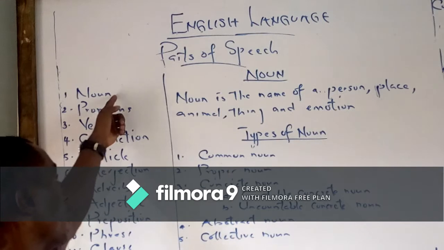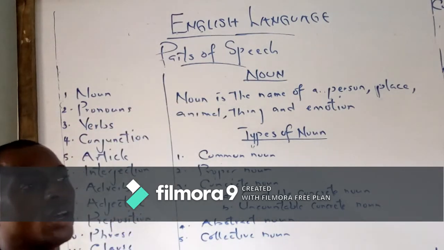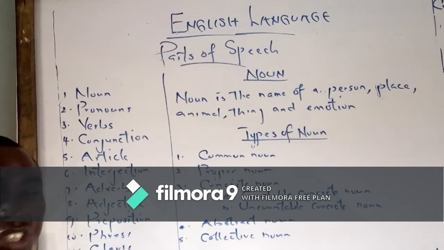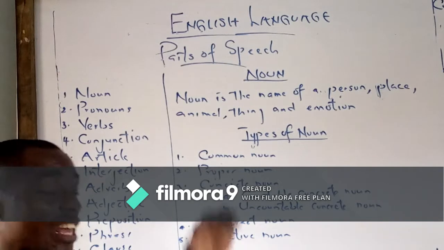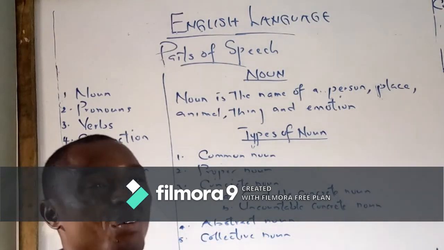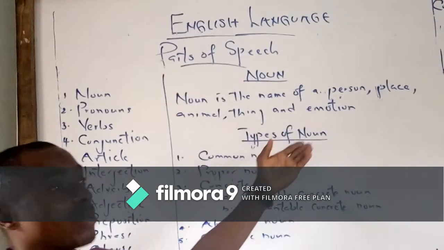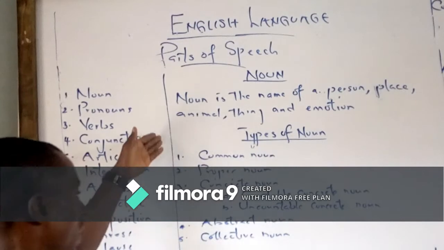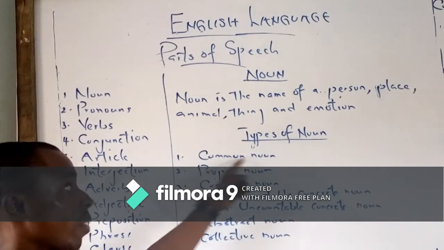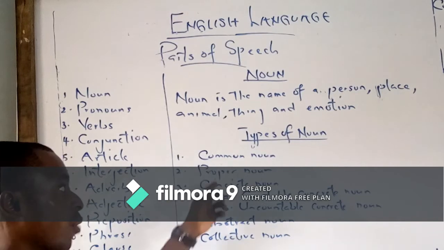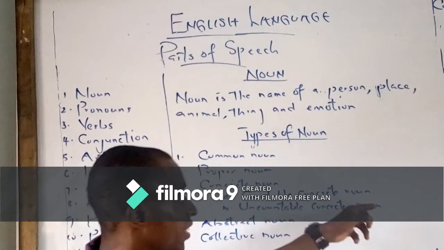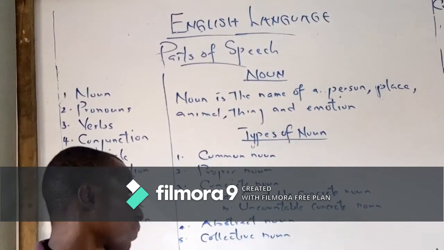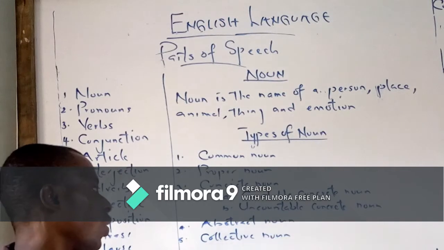So, what to start with? The first one, noun. A noun is simply the name of a person or a thing or a place or an animal or an emotion. And there are different types of noun. I am just classifying them into 5 now. We have common noun, we have proper noun, we have concrete nouns. Concrete nouns are divided into countable concrete nouns and uncountable concrete nouns. We have abstract nouns, we have collective nouns.